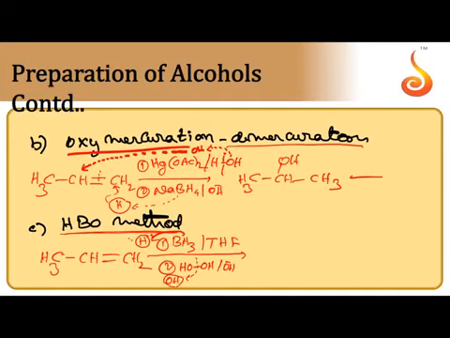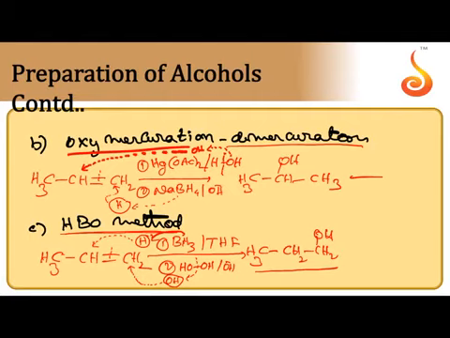So H goes to the carbon with fewer hydrogens, opposite to Markovnikov's rule, after breaking the C-C pi bond. OH, which is coming from hydrogen peroxide, prefers to go to the carbon with more number of hydrogens. So CH3CH2CH2OH. So here addition of H and OH is opposite to Markovnikov's rule, and both H and OH are attached from the same side. This is an example for syn addition. I hope it is clear.